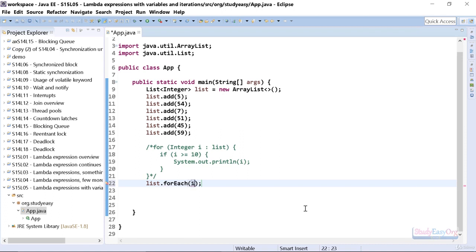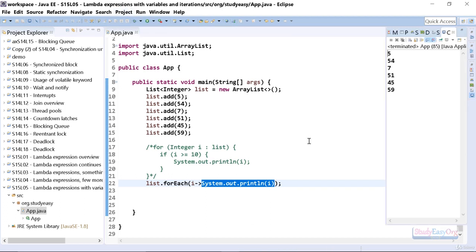Now friends, take note that forEach doesn't require a data type for the temporary variable. It will smartly identify the data type of the temporary variable, which is amazing. Then we will have the arrow token, let me add it, and then a statement. Now if inside your forEach loop there is only one statement, then there is no need for braces, and a single statement is working. Let me execute and show you.